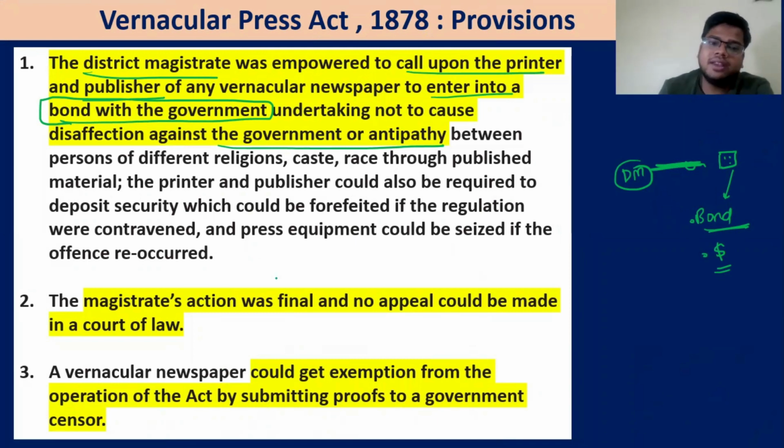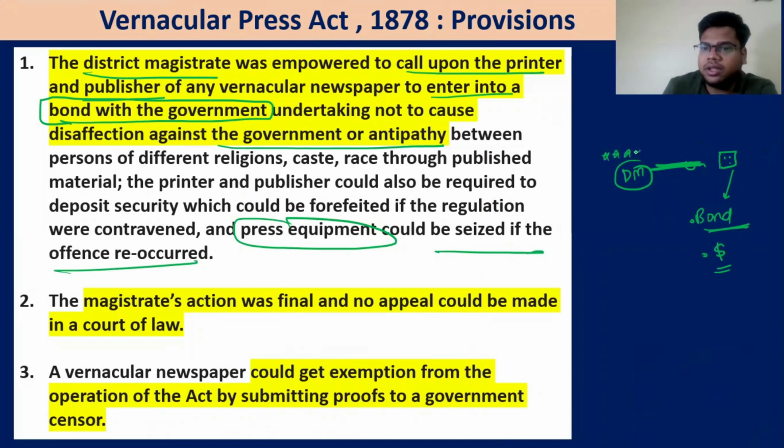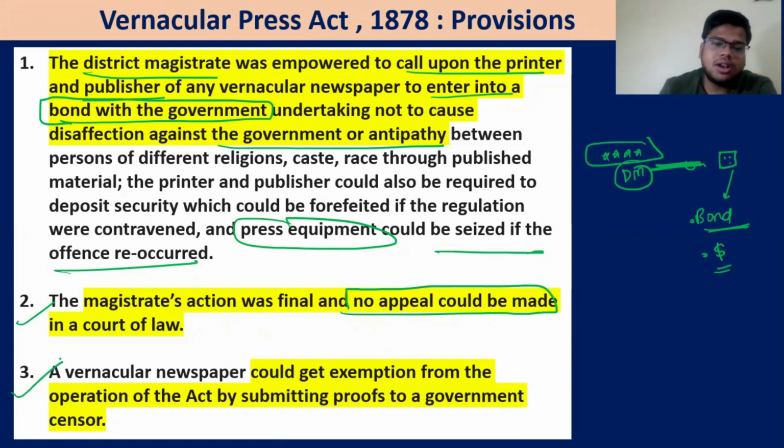Okay? And their press equipment will be seized if they do anything like it. So every power has been given to the local authority, that as deemed fit you can do all these things. So if the media goes a bit critical against the government, go ahead and crush them. The magisterial action was final and no appeal could be made in a court of law, no judicial review. A vernacular newspaper could get exemption from the operation of the Act by submitting the proofs to a government censor.